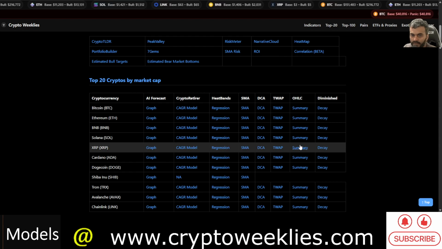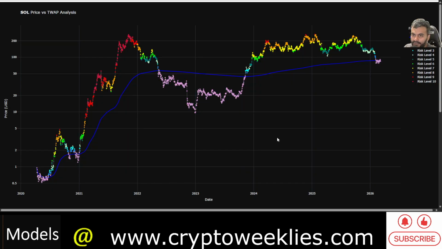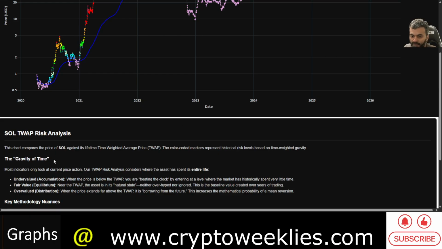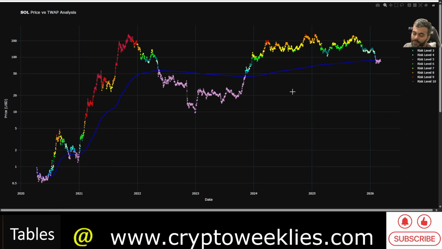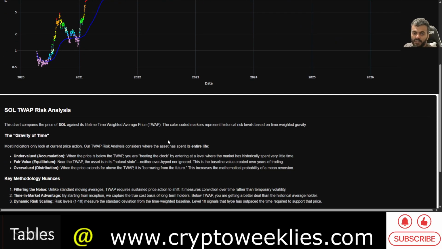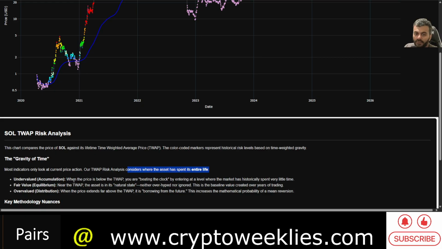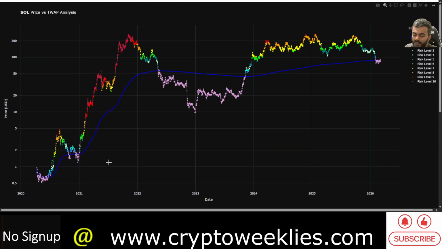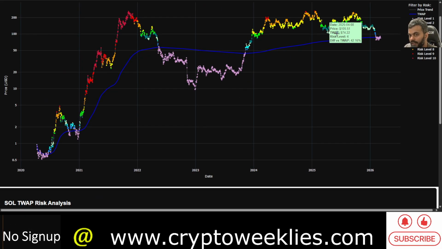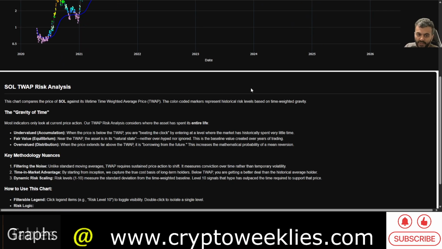So where we can go from here is the time weighted average price model, which helps identify the gravity of time based analysis, not just looking at the current price through the lens of simple moving averages, but also where the asset has spent its entire life. The blue line over here is better understood as a gravity of time based average: where has the price essentially spent most of its time? If you take undervaluation and overvaluation together, and try to normalize the behavior of an asset throughout its lifetime, you get something like this blue line, which is the time weighted average price.